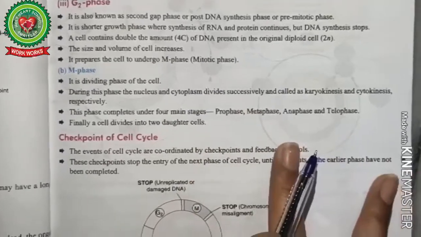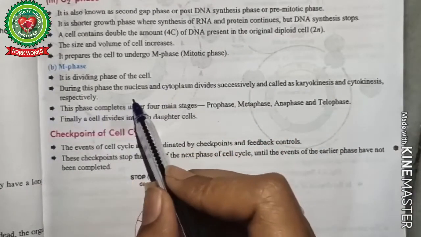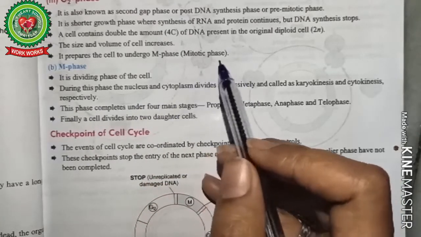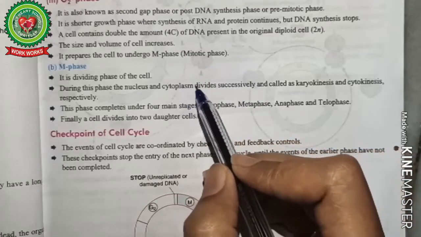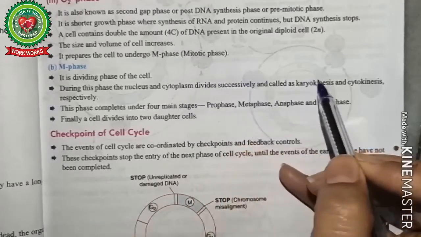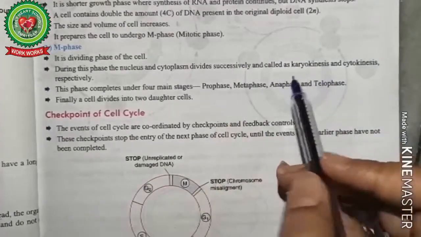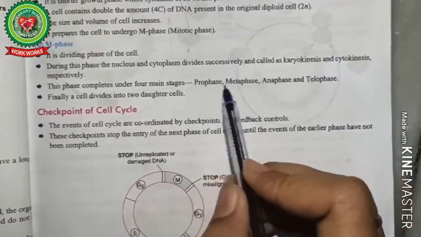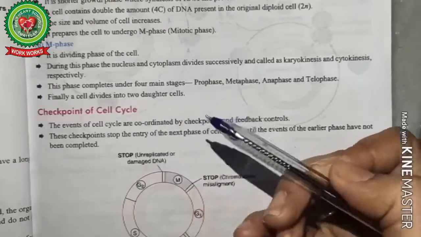After that, M phase is there. It is a dividing phase during which the nucleus and cytoplasm divide. We have already discussed that there are two stages, karyokinesis and cytokinesis. In karyokinesis, the nucleus divides into two daughter nuclei, and in cytokinesis, the cytoplasm divides into two daughter cells. This phase is completed under four main stages already discussed: prophase, metaphase, anaphase, and telophase. Finally, a cell divides into two daughter cells.